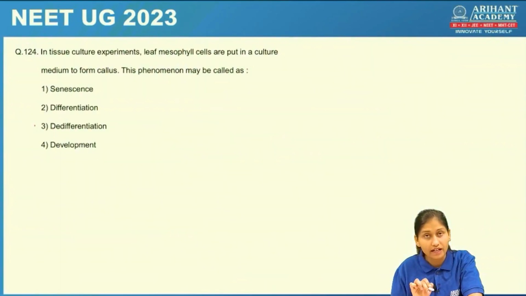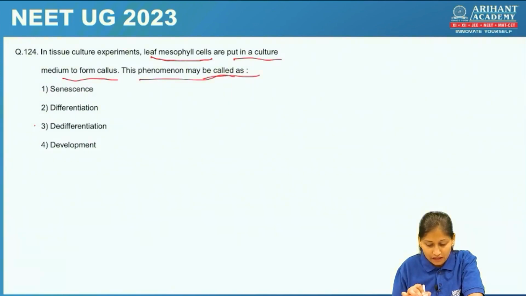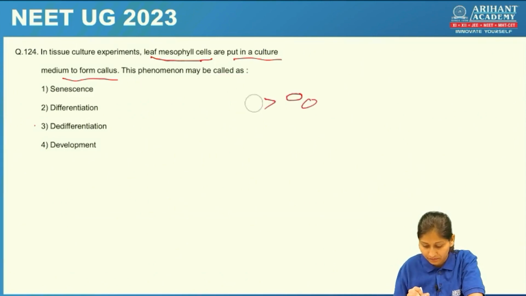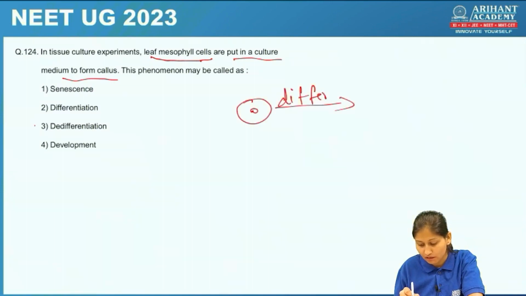In tissue culture experiments, leaf mesophyll cells are put in a culture medium and callus forms. This phenomenon may be called as, very simple thing. See, already leaf mesophyll cells are formed. That means meristematic tissue has differentiated into mesophyll cells. Once differentiation has taken place, and this has become a mesophyll cell.